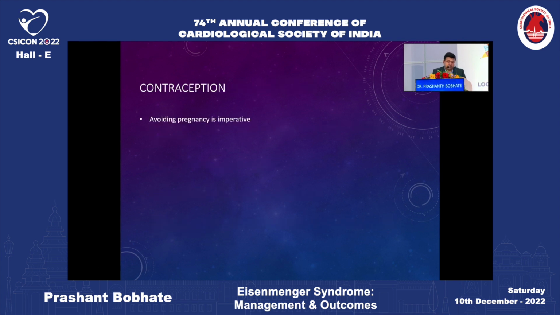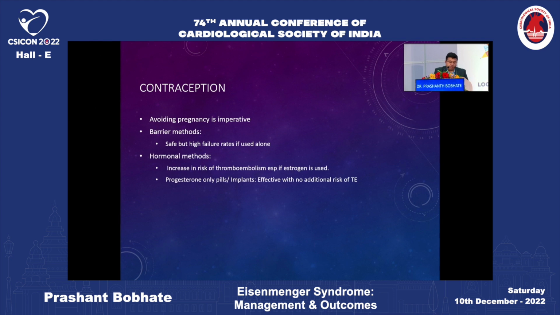Contraception: as pregnancy is high risk, avoiding pregnancy is imperative. Barrier methods are safe, but the failure rates are high. Hormonal methods, especially the estrogen pills, would increase the risk of thromboembolism, also increase pulmonary vascular disease. Progesterone-only pills or implants are more beneficial. Intrauterine devices are effective and safe, however, they have a risk of vasovagal syncope during insertion. And permanent sterilization, especially of the other partner, may be the most safe and effective way of preventing pregnancy in these patients.